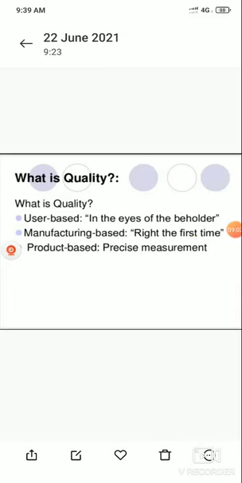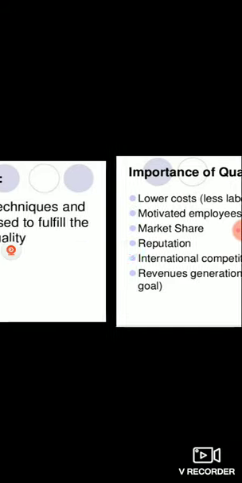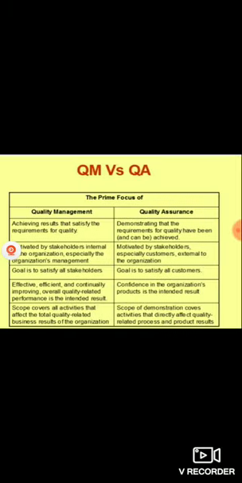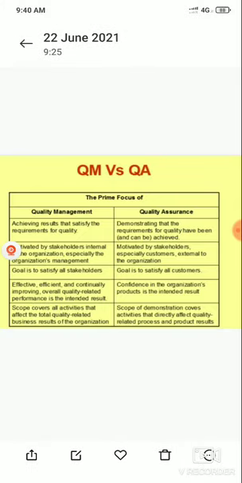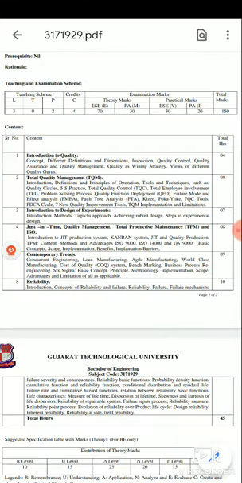That is our basic topic today, quality and reliability. We covered what is quality, then dimensions of quality, then importance of quality, quality control, quality assurance, quality management, TQM total quality management, and the main basic difference between quality management and quality assurance. That is our first basic introduction to quality: the concept, different dimensions, quality control, quality assurance, quality management.